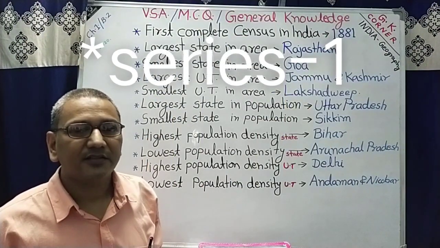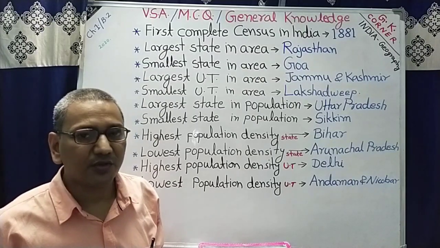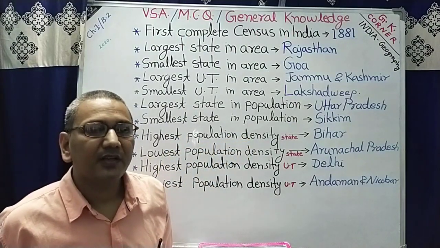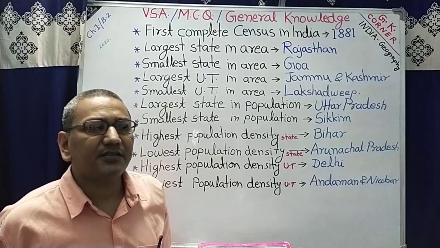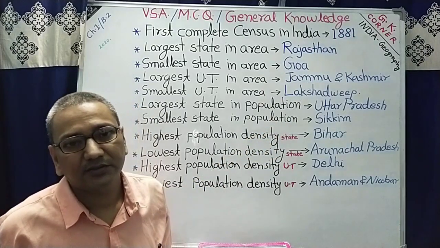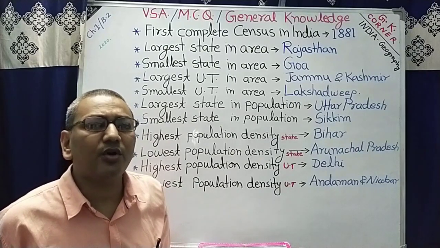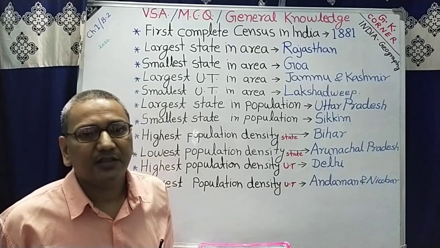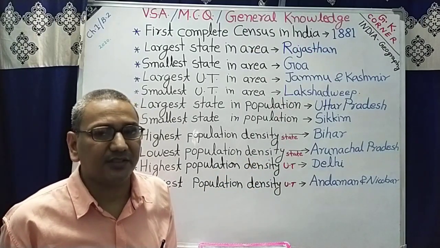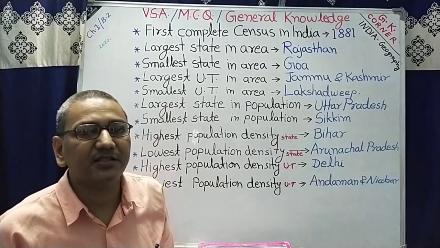In this series, I will start with the first topic, first question. First complete census in India. First complete census in India was conducted in 1881. Although it was conducted in 1872, but only in a limited area of the country. But in 1881, census was conducted in the whole country. So the real answer is 1881.